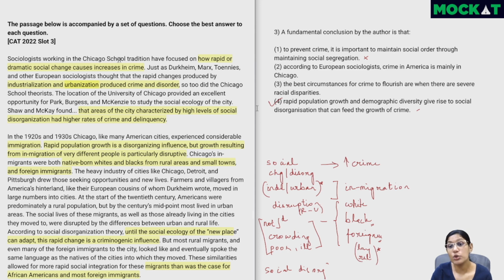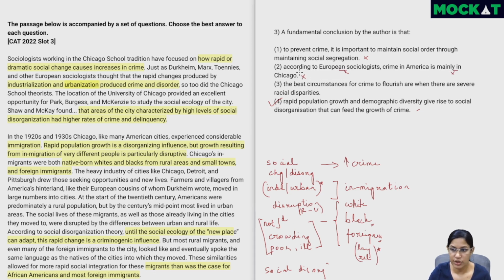It's the sociologists who are working in the Chicago school tradition, because the University of Chicago was excellent to observe, which means that these were people who were in Chicago. They are focusing on Chicago. We've also been given examples of other cities, Detroit and Pittsburgh and all. Probably the same thing would have happened there because a lot of people have come in because of the industrialization. So there are multiple mistakes over here, and hence we can eliminate this option.